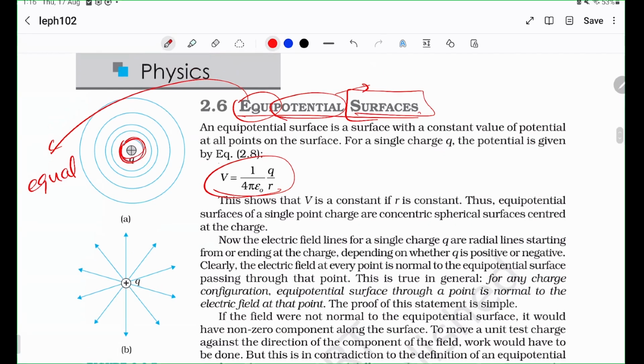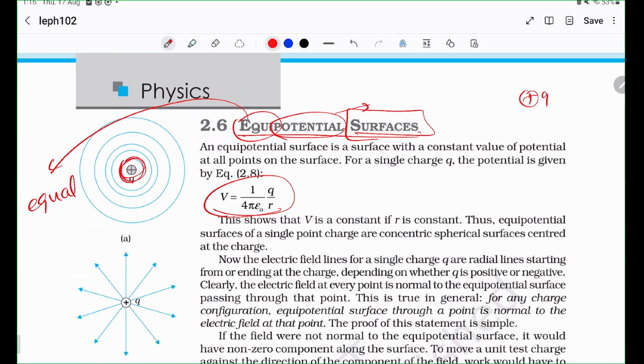So if you have a plus Q here, at a distance of 3 meters away, you know that the potential is Q by 4 pi epsilon naught into 3. And this value is the same everywhere, no matter where you take, right? All points on the circle or on the sphere, whatever in 3 dimensions, have the same value of the potential.